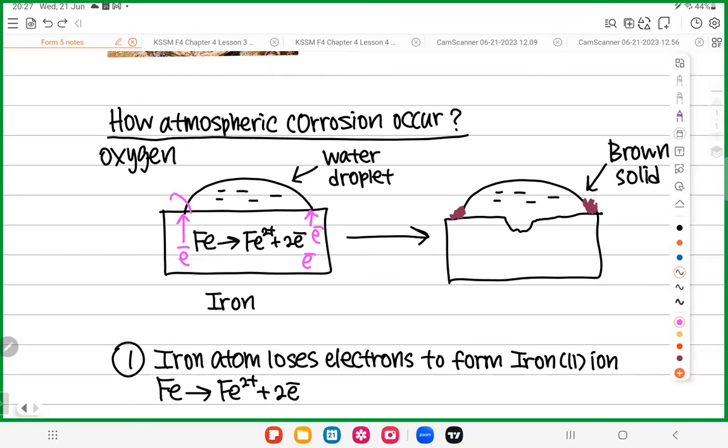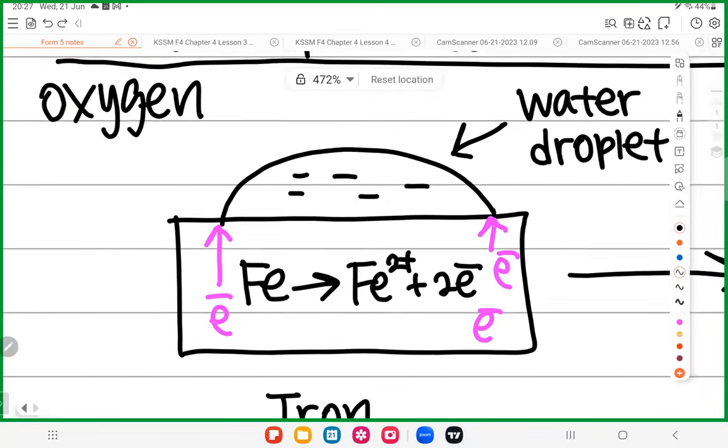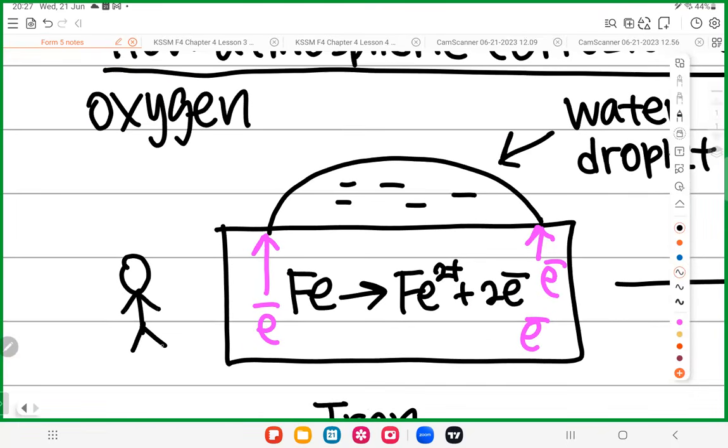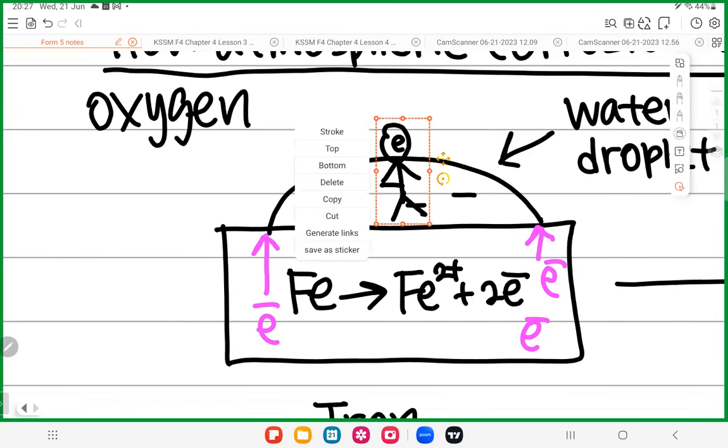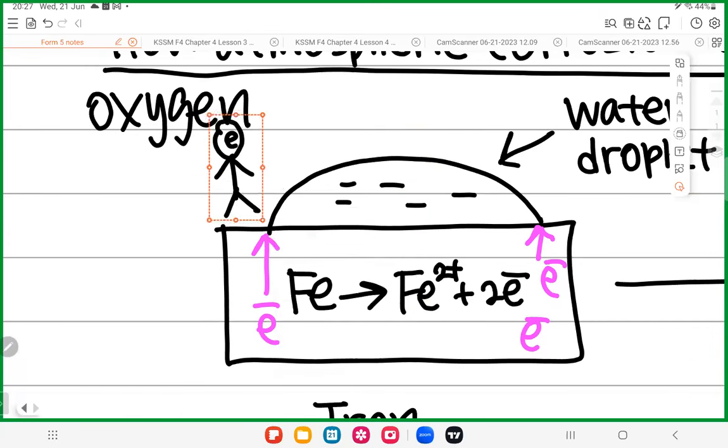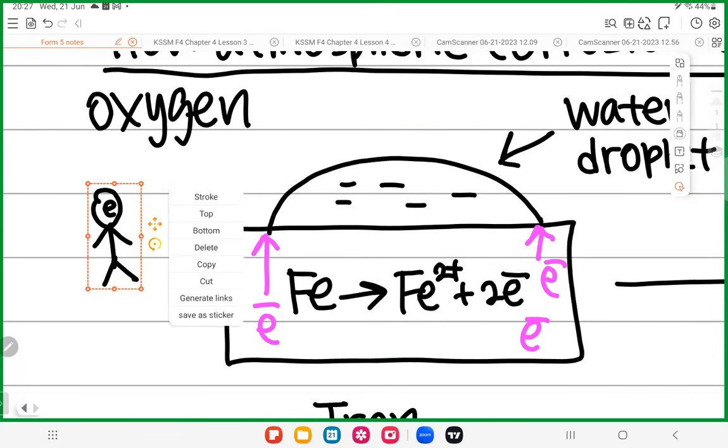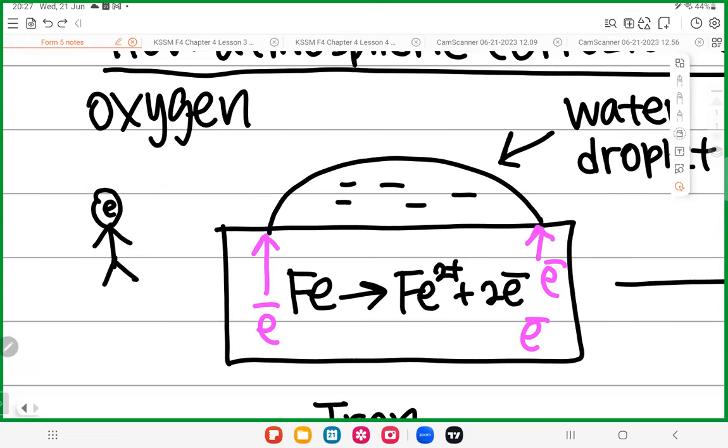Why do they go there? They do not go there for fun. So everyone, I want you all to imagine this. Zoom in. Let's say this is you. You are the human, which means you are the electron. Why are you not going here? Why do you come to here? Why are you standing at this corner as well as this corner?